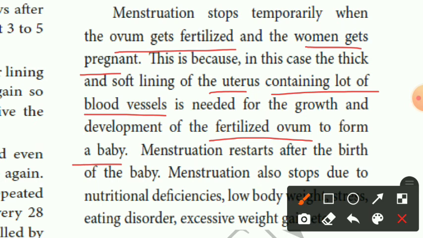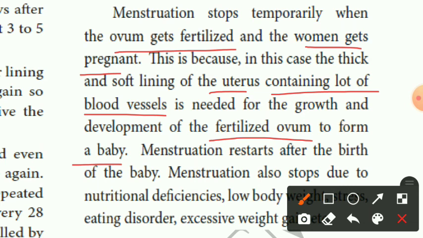Menstruation restarts after the birth of the baby.